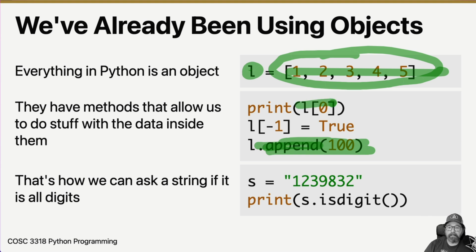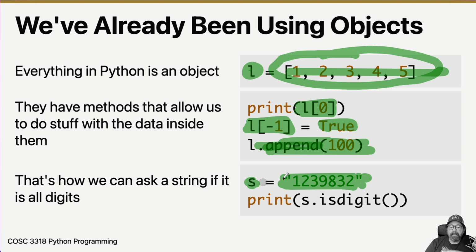And when I do L of 0 like this, that's another method that says, give me the index 0, the 0th element from here, and print that out. And here, L of -1 is a method which says, I want to set the value at the -1 index to whatever is here. And then also strings down here. Strings are also objects. Everything's an object. Functions are objects. Everything is an object.